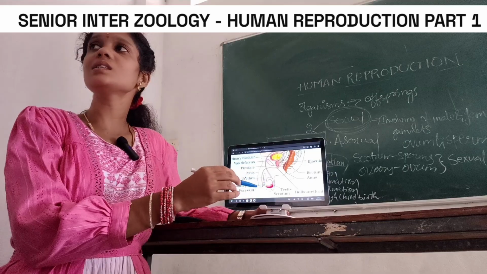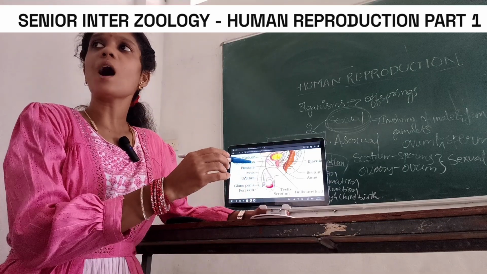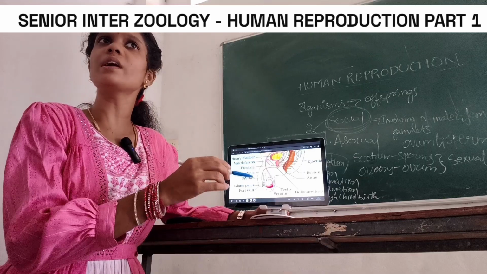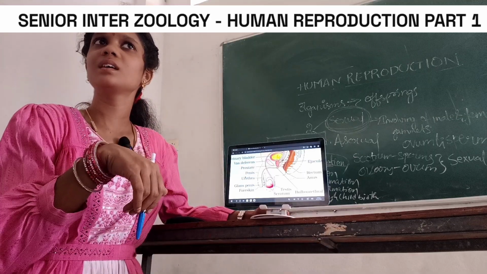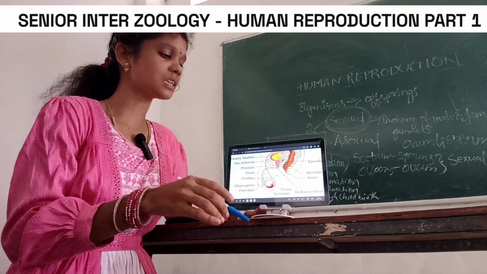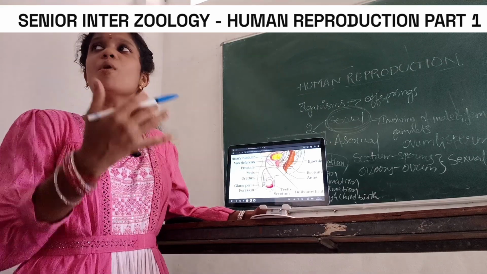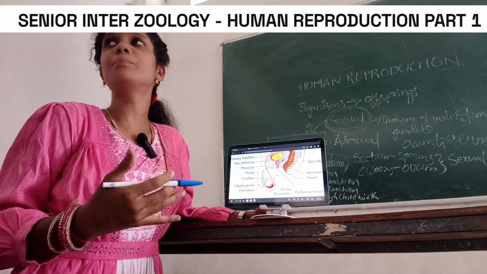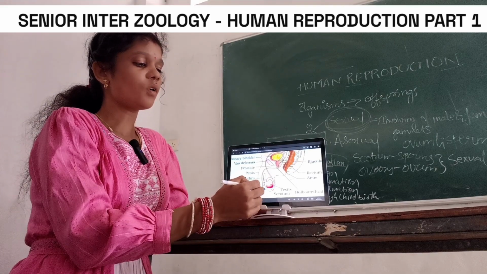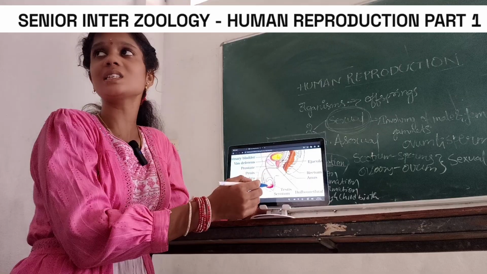The testis is situated outside the abdominal cavity. Every organ in our body is situated inside, right? But the testis is situated outside the body, at the lower abdomen, in the scrotal sac, which is the layer that covers the testis.